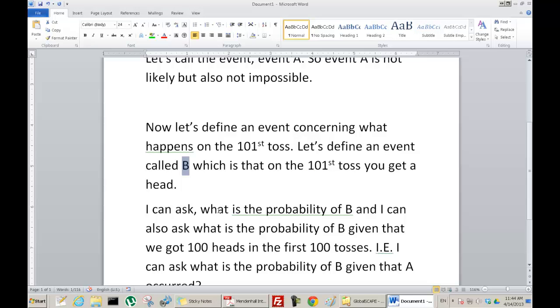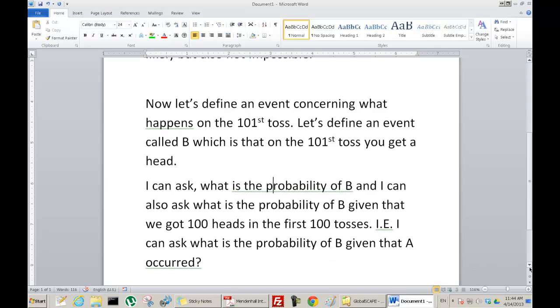We can also ask what's the probability of B given that we got 100 heads in the first 100 tosses. That is, what's the probability of getting heads on the 101st toss given that we got heads on the first 100 tosses. I can rephrase that: what is the probability of B given that A occurred?